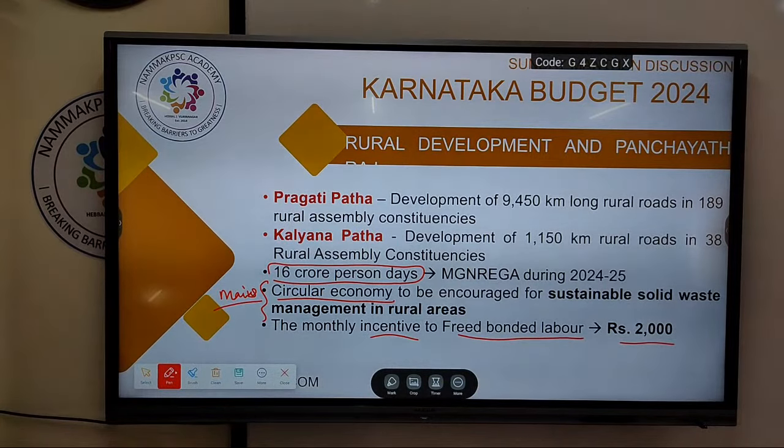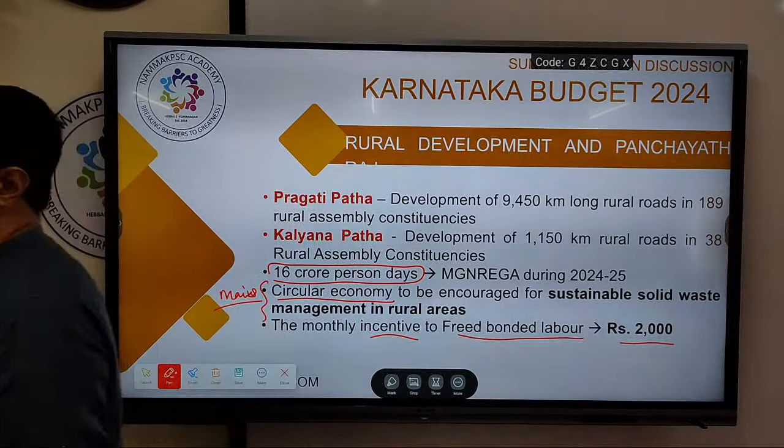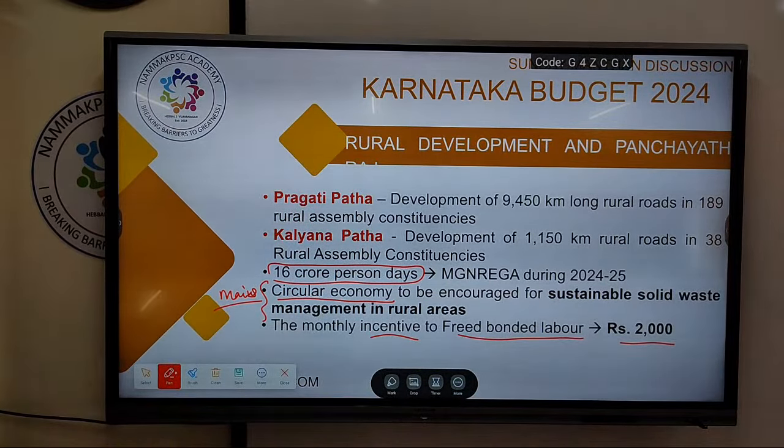So we have a Bonded Labor Abolition Act. Tomorrow when you become district collectors, you will be responsible for the implementation of these acts. You conduct raids and other things and release the bonded laborers. Once they are released, you will be giving them certificates, and those who have these certificates will also be getting pensions or stipends or whatever incentive of 2,000 rupees from the government, for ex-bonded laborers who have been freed.